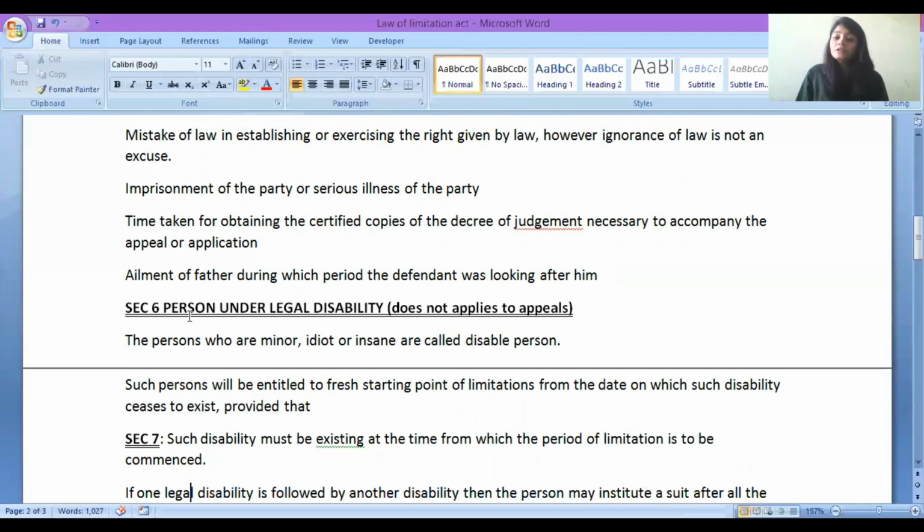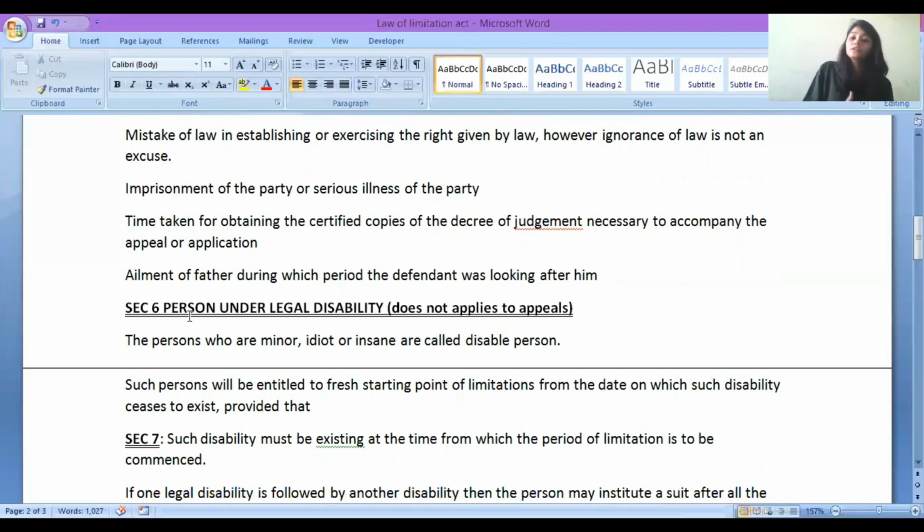Disabled person, minor person. Now for a minor person, if you have to file an appeal, what should be done? For such disabled persons, the limitation period will start when that disability is removed. For a minor, disability will be removed when he becomes a major, right?